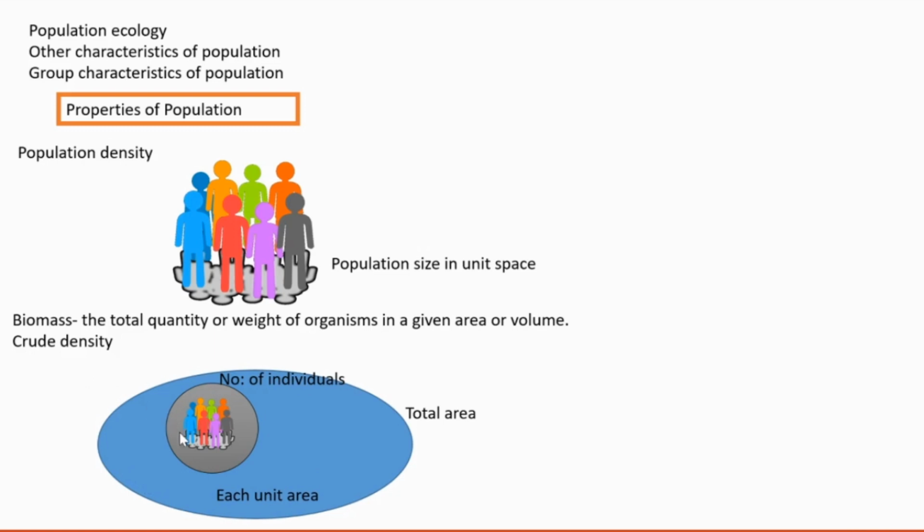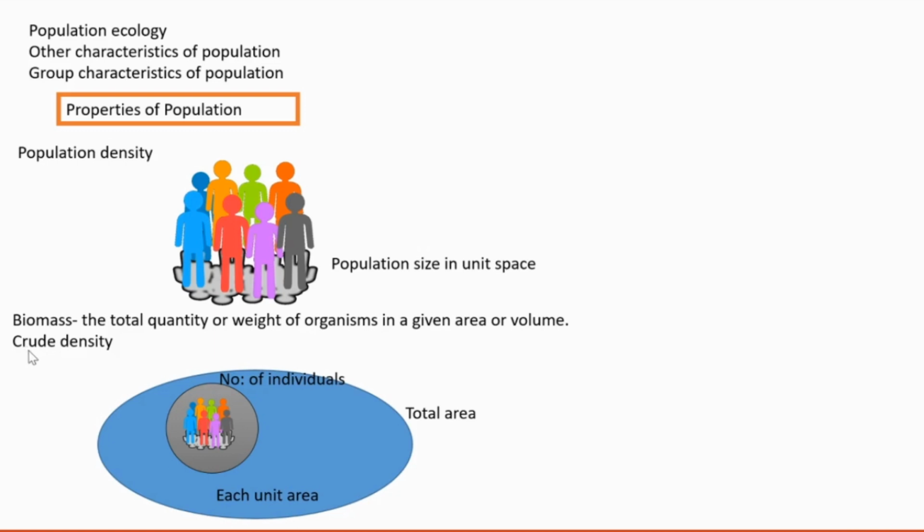So crude density is what? It's the number of individuals per unit area of a total area. Crude density once more is the number of individuals per unit area. Similarly, so many units are there, each unit area of a total area. That is crude density. Crude. The term itself denotes that something is not correct. What's this drawback? It may not be correct.